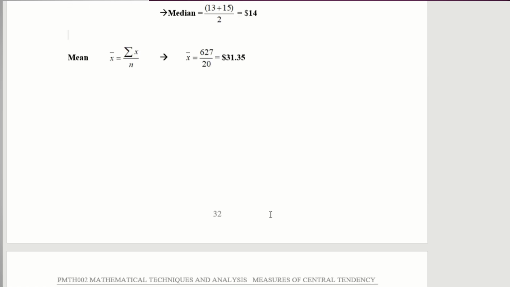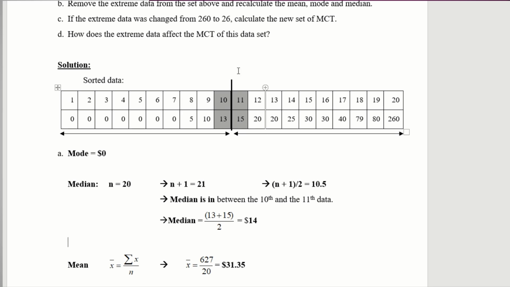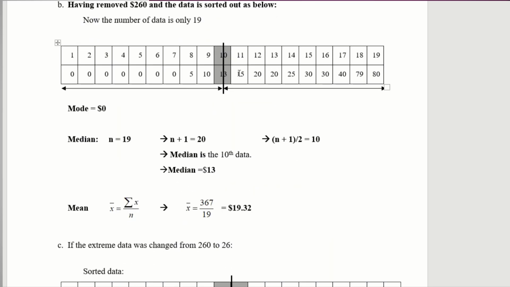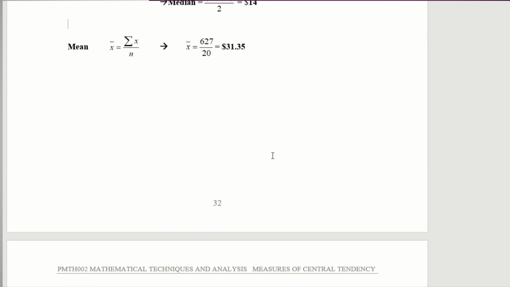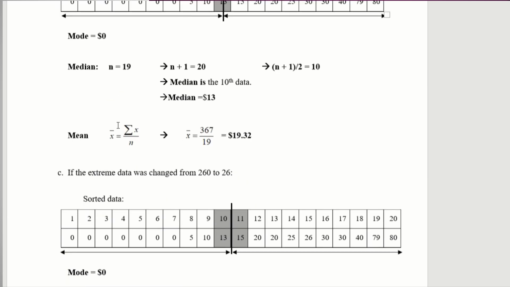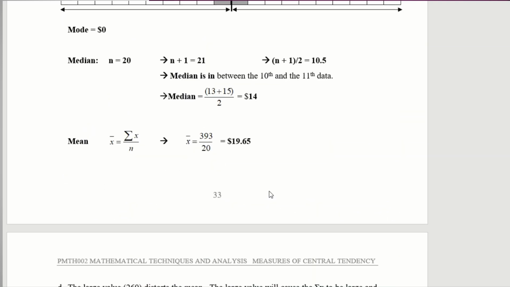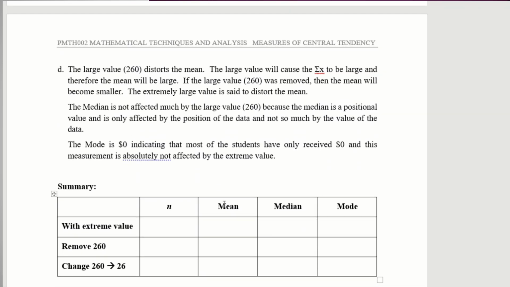So as you can see, initially it was in the middle here. It was 14. But now it will be 13 because we have reduced one. It's only because the number of data has reduced. So your median will be 13. Okay, so you calculate your mean. Your mean will reduce a lot because the big number has gone out. So from 31.35, you are left with 19.65.